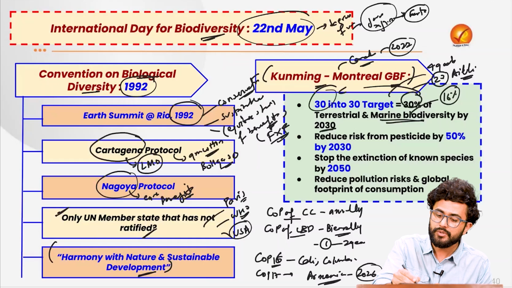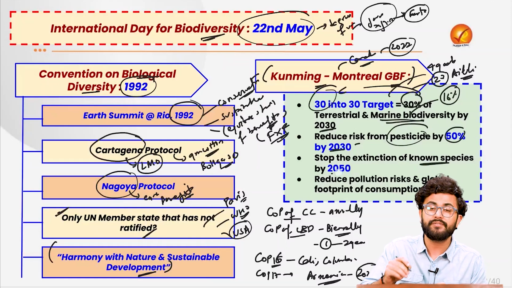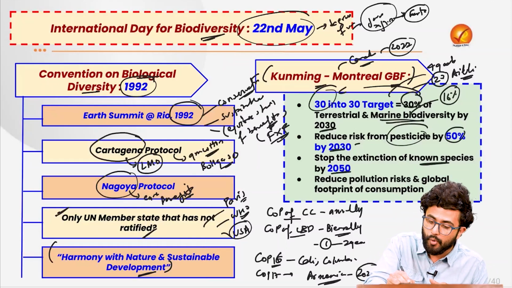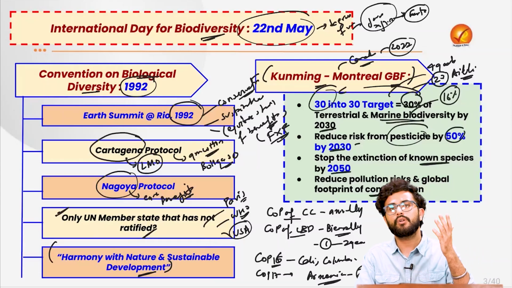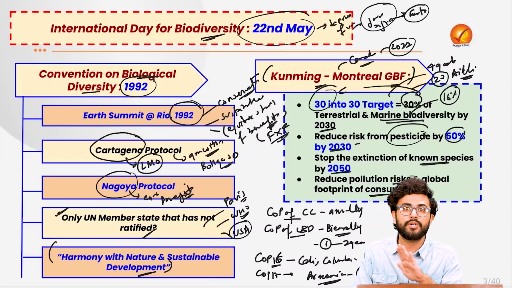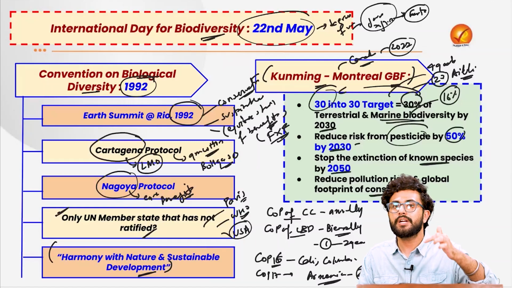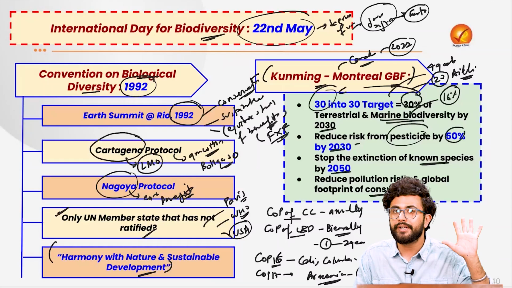And the target is to reduce the risk from pesticides by 50% by 2030, to stop the extinction of known species by 2050, and to further reduce the pollution risk and global footprint of consumption. A question here to all of you: is it legally binding on the governments? Absolutely not. All these targets which we are discussing are completely voluntary in nature because the Convention on Biological Diversity is not a legally binding treaty.